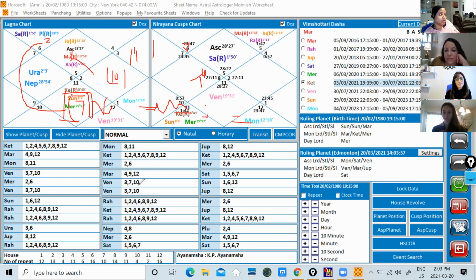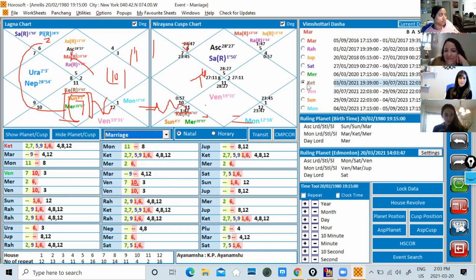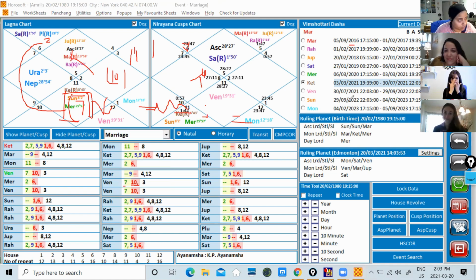So when your planets are saying 7, like Amaryllis, for example, if I just take a marriage here, I'm just showing a little bit here. She's going through a Mars and Ketu Dasha right now. Her Mars is changing. If she comes to me, will I get married during this period, 2016 till 2023? I will say yes, because the 7th is activated by it. And how about Ketu? Ketu is also showing it, but Ketu also shows the sign of separation and detachment. So I'll show you that 6 means divorce or single or getting separated. 7 means yes to the marriage. So how to read this, I will tell you.